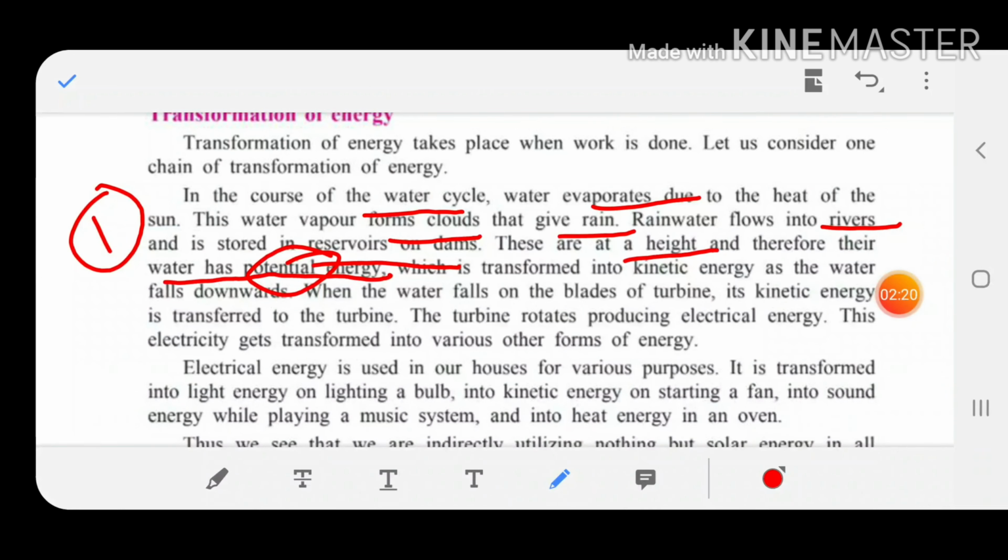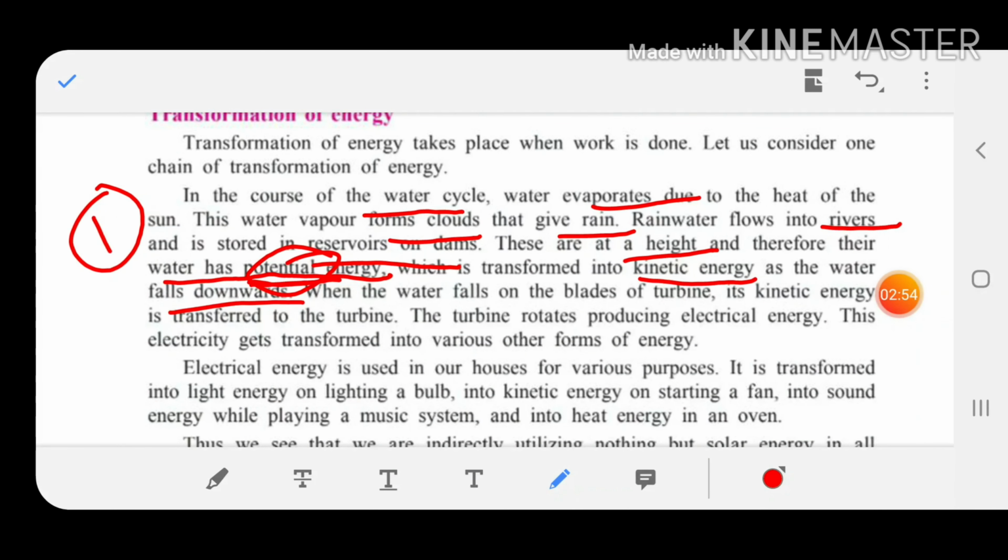The dams are constructed on a height, and the rainwater which falls gets stored in the reservoirs like rivers. On those rivers, big dams are constructed. In that dam, the water is stored. And the dams are at a great height, everybody knows that. So the energy which the water has, first of all, before releasing, while it is stored in that dam, is the potential energy. Now children, this is transformed into the kinetic energy as the water falls downwards.